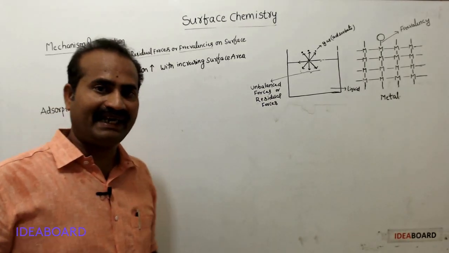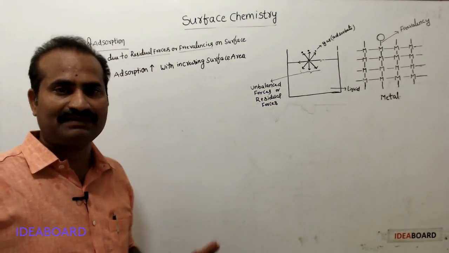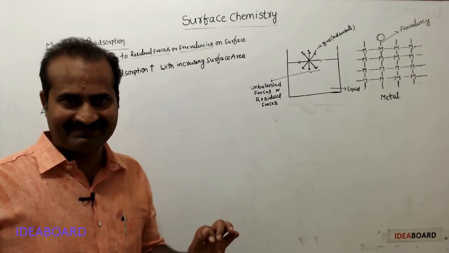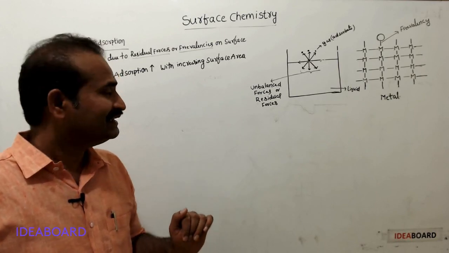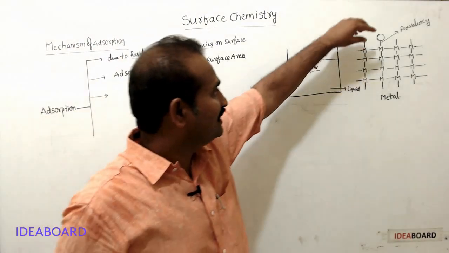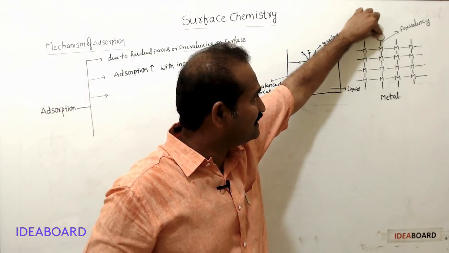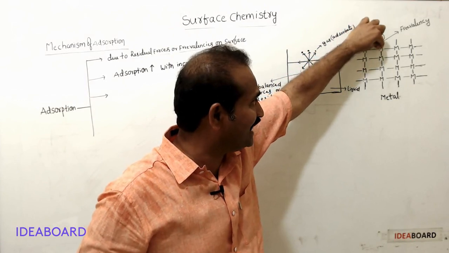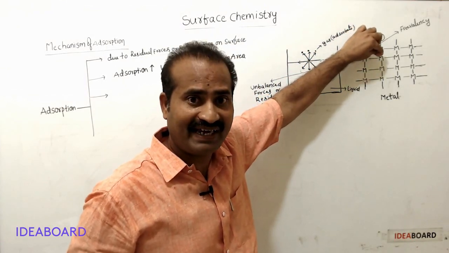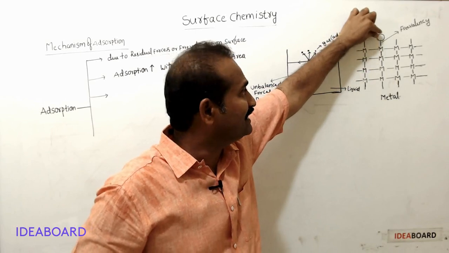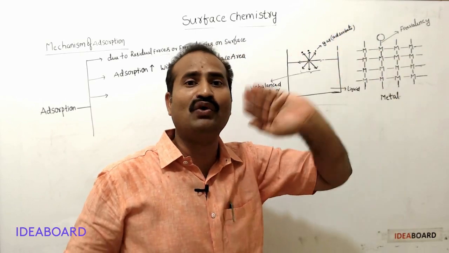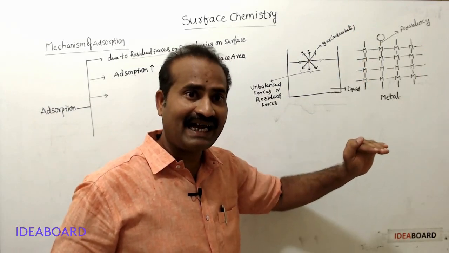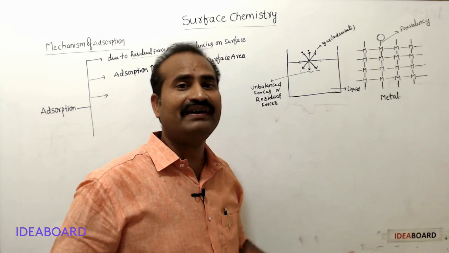Okay. Now we will see what happens to entropy during adsorption. What is entropy? Entropy is a degree of disorderness, degree of randomness. During adsorption, the adsorbate, which is a gas, sticks to the adsorbent surface. Due to this, the gas molecules are not free to move. Therefore, their randomness decreases and entropy also decreases.